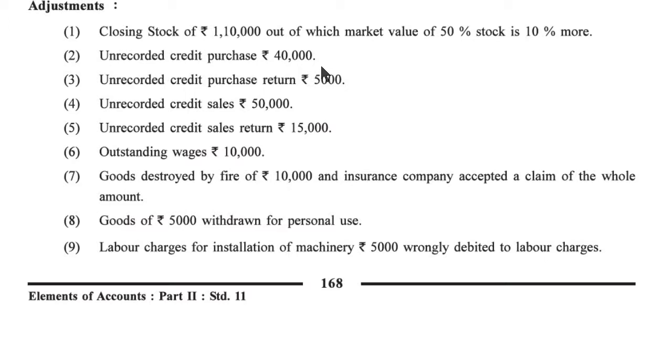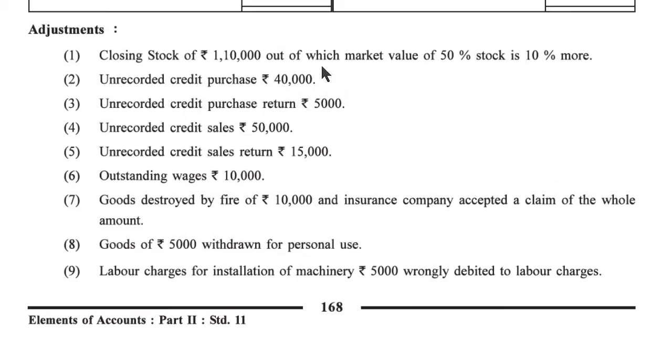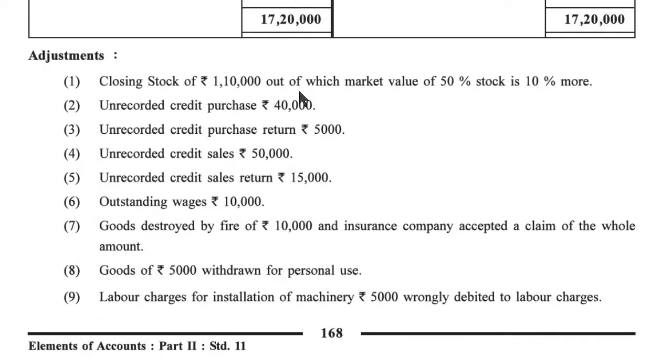Unrecorded credit purchase 40,000. There are two effects. First, we have to add in the trading account debit side, add in purchase, because the purchase is not recorded. And second, as there is a credit purchase, so in the balance sheet, on the asset side, add in debtors.